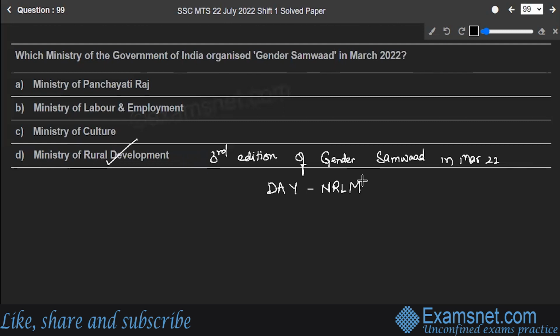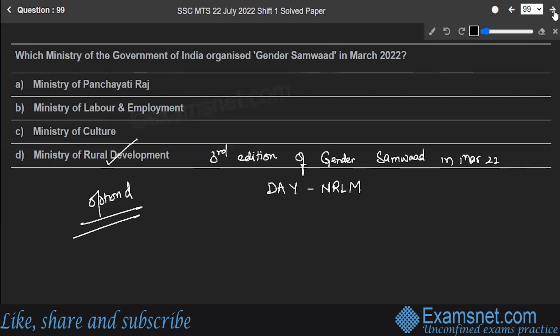It aimed at creating awareness on DAY-NRLM interventions across India with a gender lens. The theme of the third edition of this Samvad is promotion of food and nutrition security through women's collectives. Over 3,000 state mission employees and members of self-help groups from 34 states flocked to attend the third edition of this Gender Samvad. So option D is the correct answer to the question.